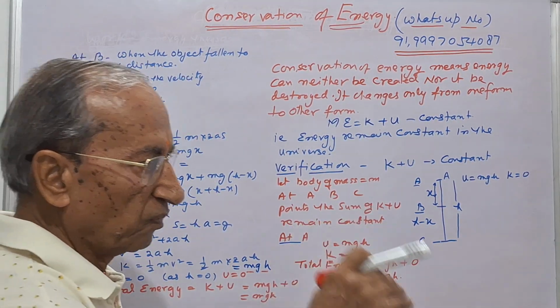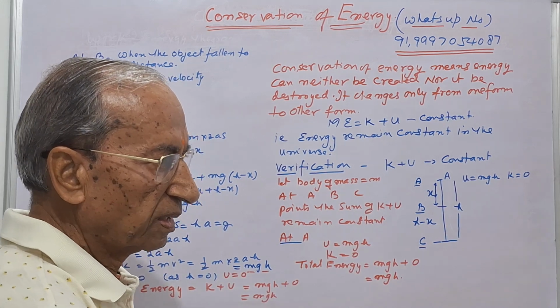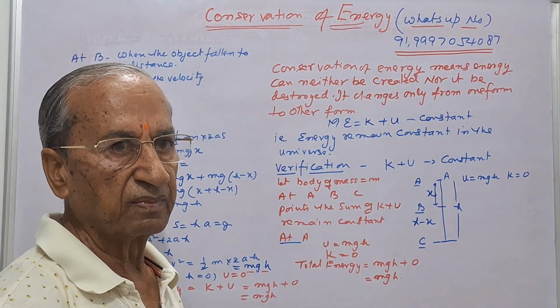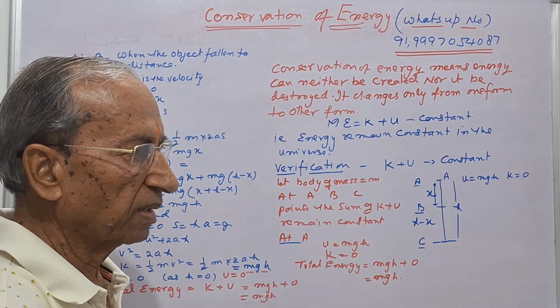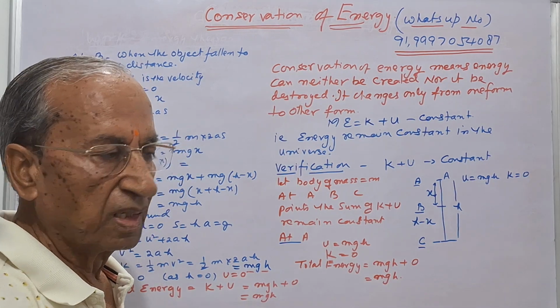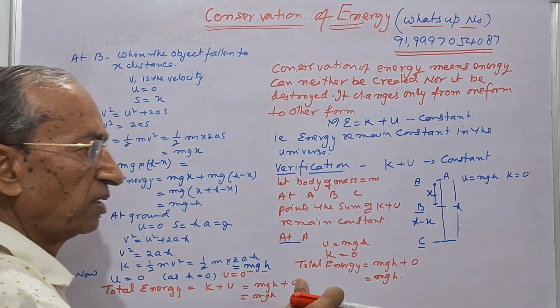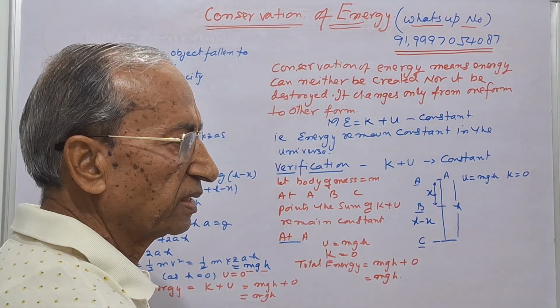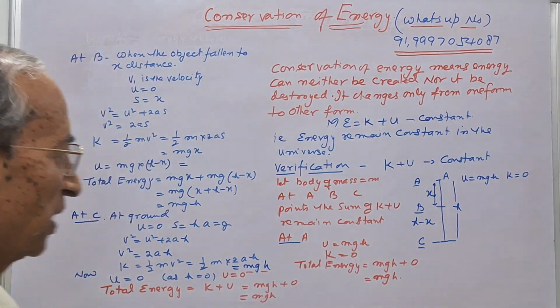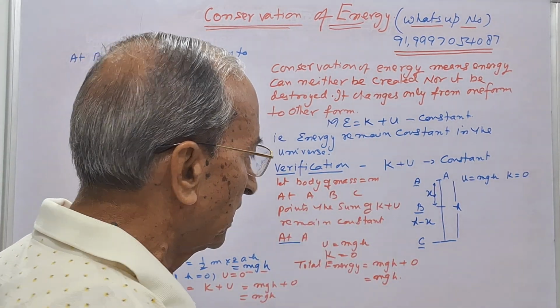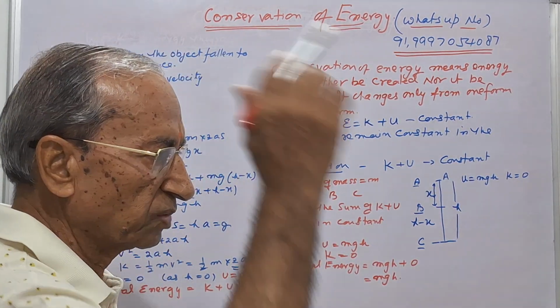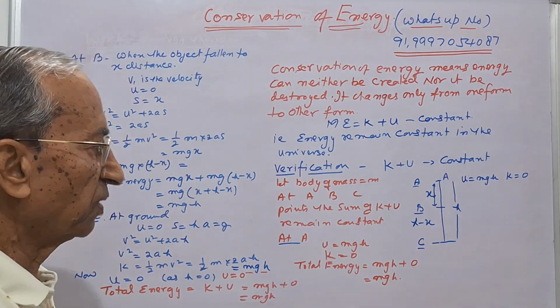That is, when it strikes, it may convert into heat energy, or it may become sound energy. So we say there is a loss of energy, that is known as dissipation energy. Here we are not considering the dissipation energy because that loss goes to the atmosphere or the universe.